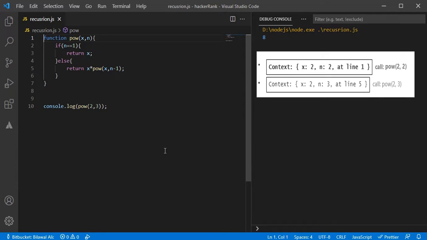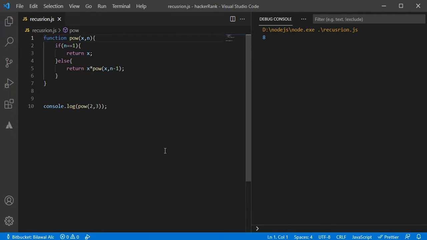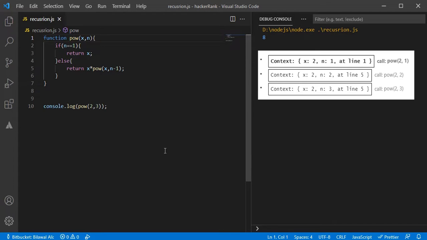The process repeats. A new subcall is made at line number 5, and now with the new arguments x equals 2 and n equals 1. The new execution context is created. The previous one is pushed on the top of the stack. There are two old contexts now, and one is currently running for power(2, 1).